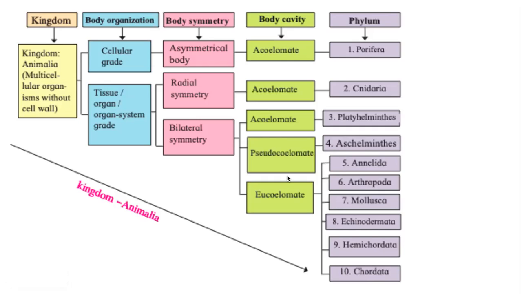So it says Porifera; Protozoa is not written here. Porifera is acoelomate by body cavity. By body symmetry, it is asymmetrical. It has a cellular grade of organization. Because in kingdom Animalia, we are only including multicellular organisms without cell wall. That is why Protozoa is not here.